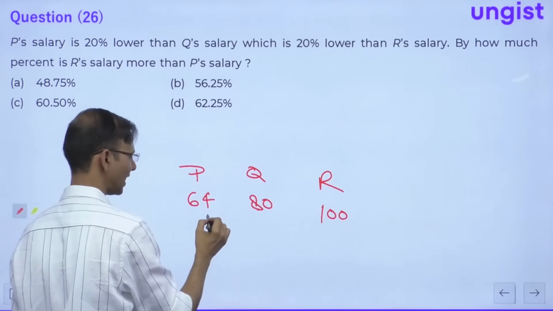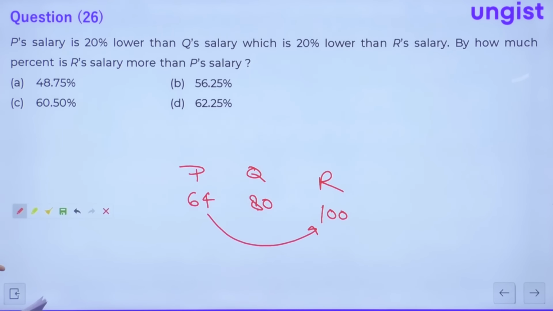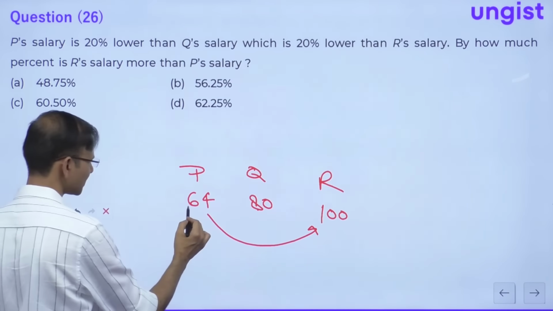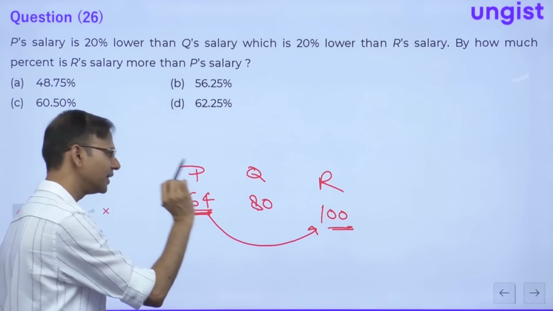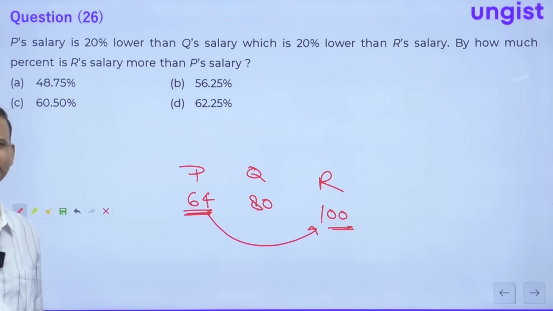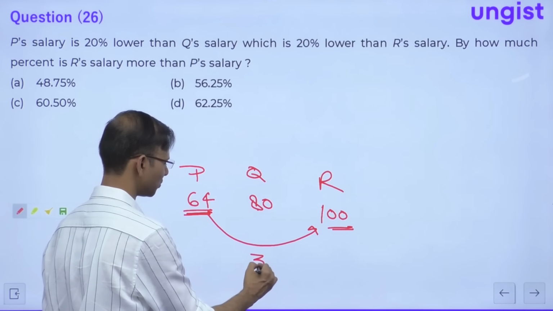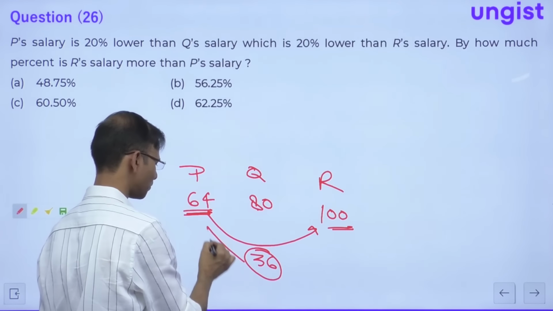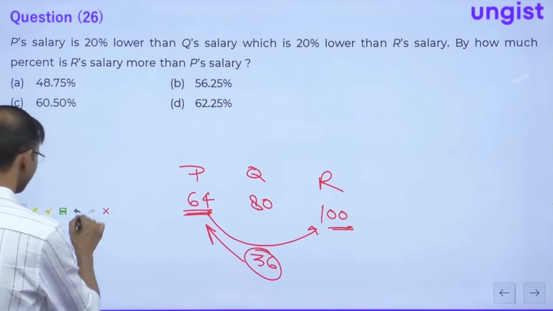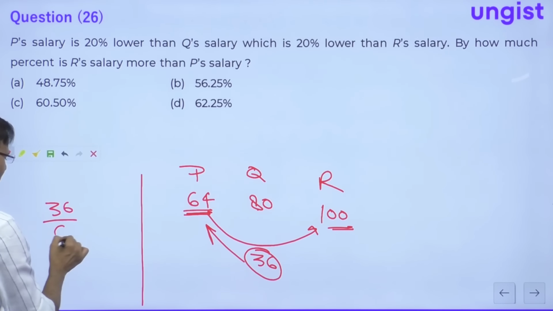Now the question is saying R's salary is what percentage more than the salary of P, right? So P is 64. The question is saying 100 is what percentage more than 64. So 100 is 36 more than 64. We need to find 36 is what percentage of 64, guys, right? 36 is what percentage of 64, so 36 divided by 64